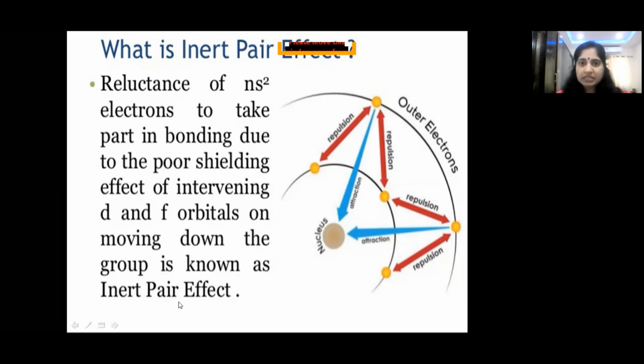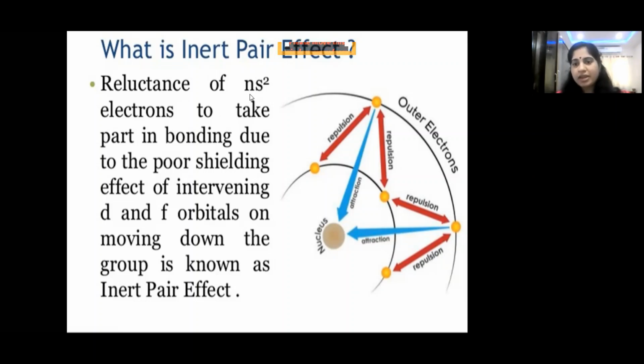So reluctant to participate. The electrons which are present in s orbital will not participate in the bond formation. They are reluctant to form bonds because they are more attracted towards the nucleus because of poor shielding effect and due to the presence of extra 10 d and 14 f electrons in higher elements. So this is in the case of higher elements, children, like bismuth and all. That's why these two electrons present in s orbital will not participate.